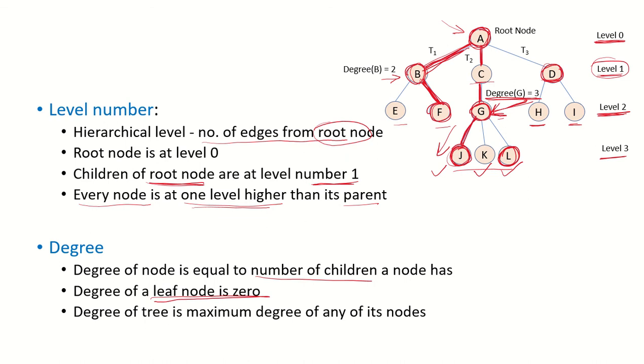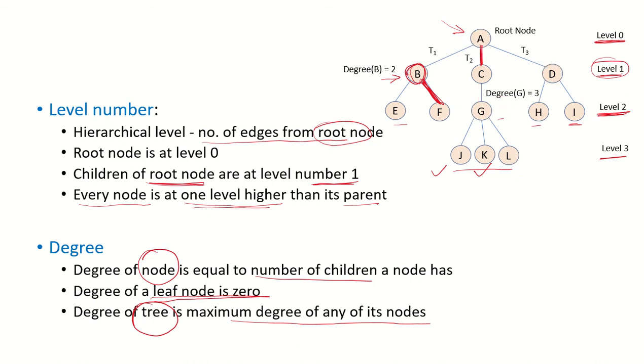So right now we have been talking about degrees of nodes. But what about degree of a tree? Degree of a tree is the maximum degree of any of its nodes. So if you see, obviously the leaf nodes, they have a 0 degree. But what about degree of B? B has a degree 2 because it has 2 children.